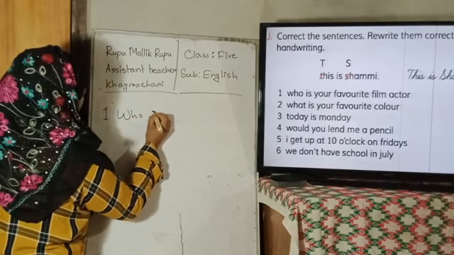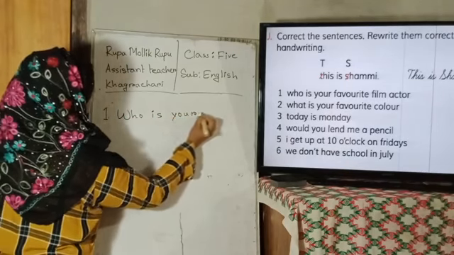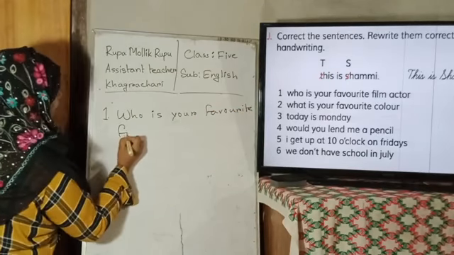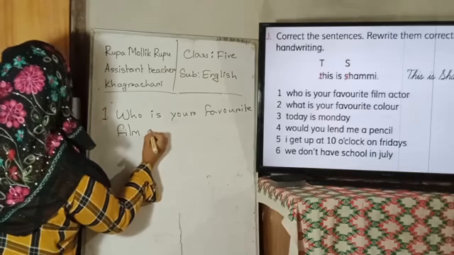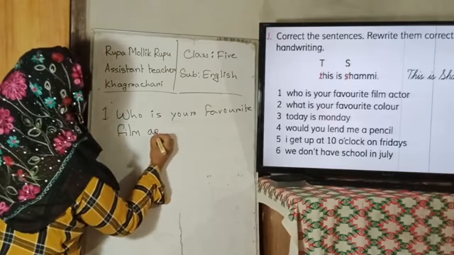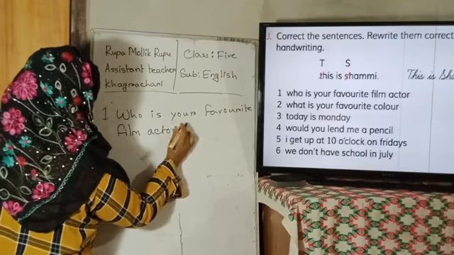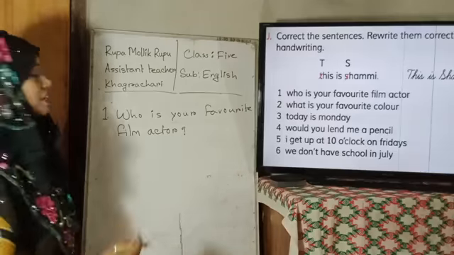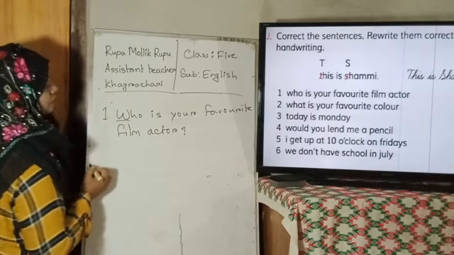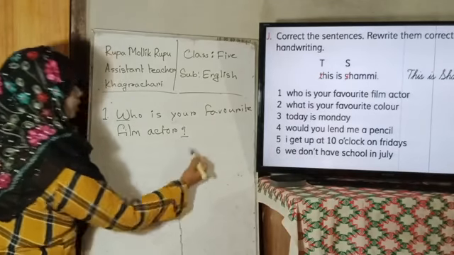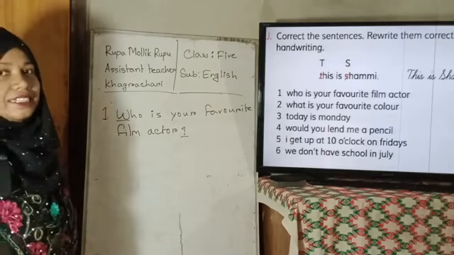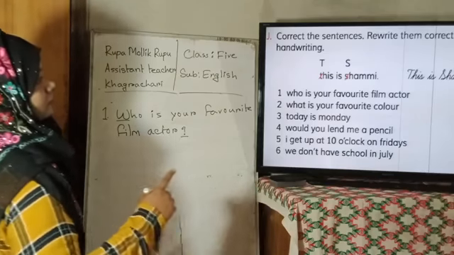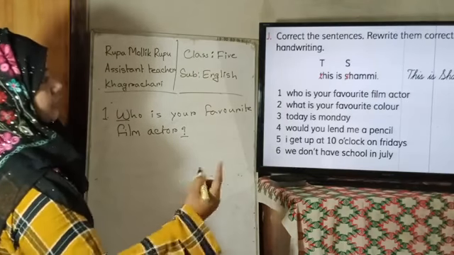Who is your favorite film actor? It is a question, so we have to use a question mark. Dear student, look, here I used capital W, and at last I have used a question mark to correct the sentence. Now we have to rewrite it correctly using cursive handwriting.